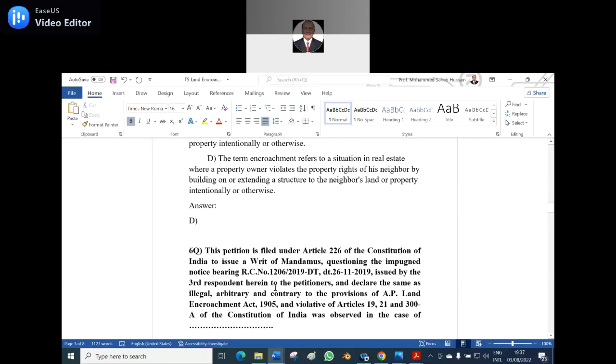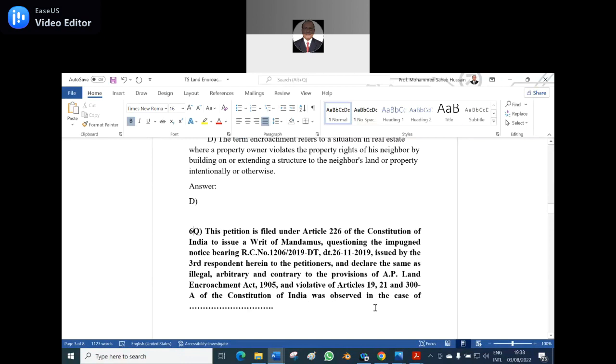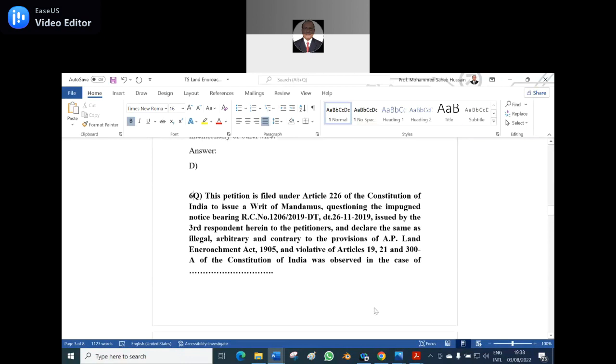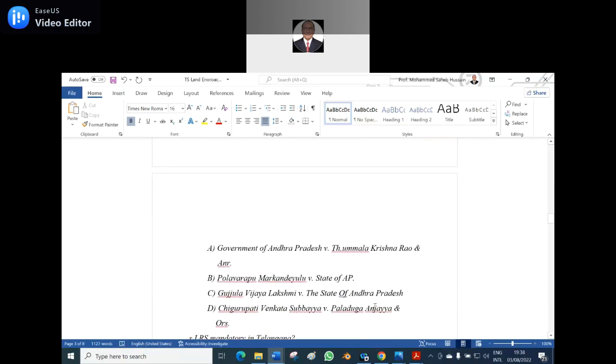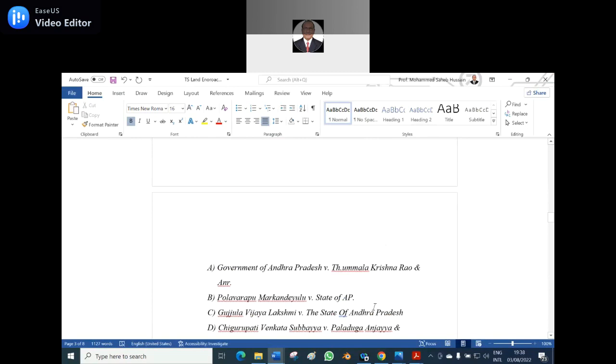This petition is filed under Article 226 of the Constitution of India to issue a writ of mandamus questioning the impugned notice bearing RC number 1206/2019 dated 26/11/2019 issued by the third respondent to the petitioner and declare the same as illegal, arbitrary and contrary to the provisions of the AP Land Encroachment Act of 1905 and violates Articles 19, 21 and 300A of the Constitution of India, as observed in the case of: A, Government of Andhra Pradesh versus Tummala Krishna Rao and others.